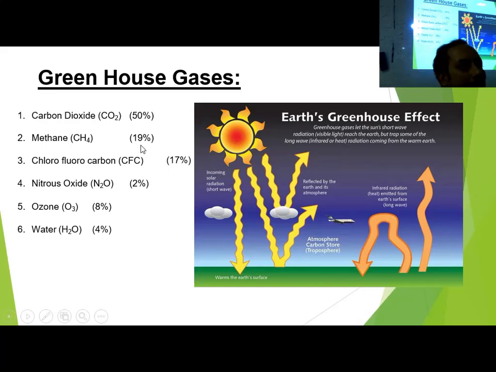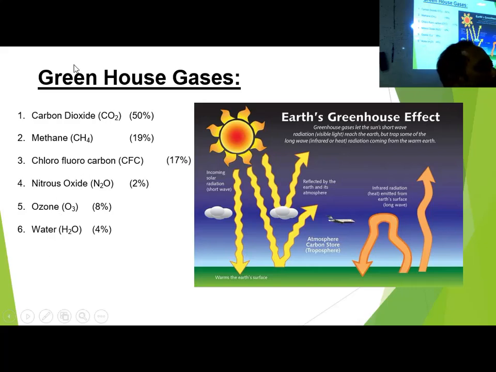Contribution of methane is 19%. Chlorofluorocarbon 17%. Not quantity, but contribution towards the greenhouse phenomena. Nitrous oxide 2%, ozone 8%, and water 4%. If you add, it will be 100. So this is giving the total global warming, and the contribution of each and every gas is given here. These are the greenhouse gases.